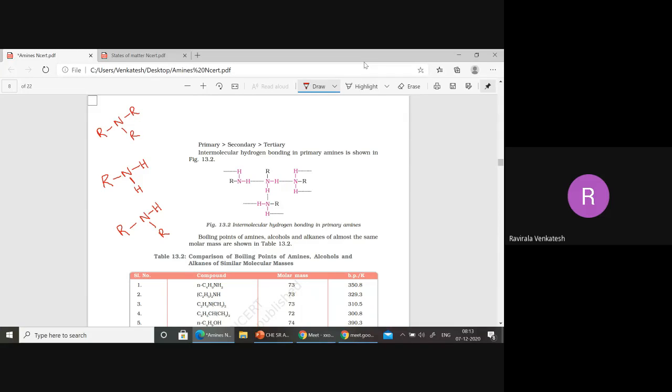This one is the tertiary amine. This one is the primary amine. This one is the secondary amine. Now tell me, primary amine can form how many hydrogen bondings, beta? So 2. Now it can form hydrogen bonding here. It can form hydrogen bonding here, right? And in addition to this one, nitrogen also can form hydrogen bonding with hydrogen.